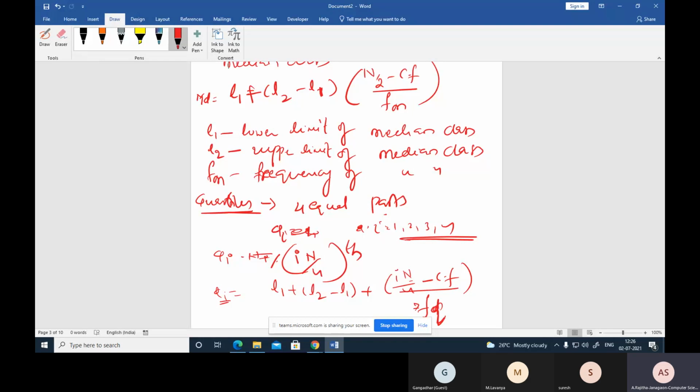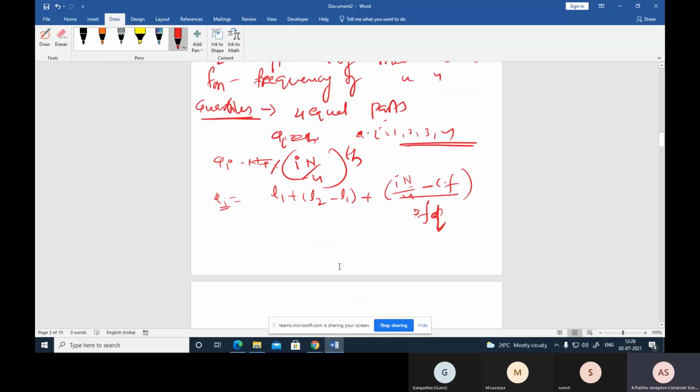Now coming to the deciles. How are we finding the deciles? For finding deciles, there are 9 points that divide the data into 10 equal parts. Then we take i times n divided by 10.